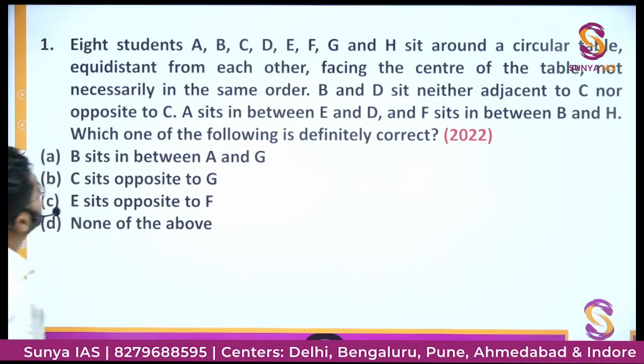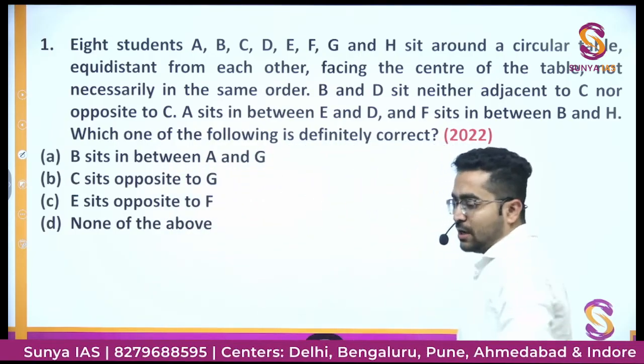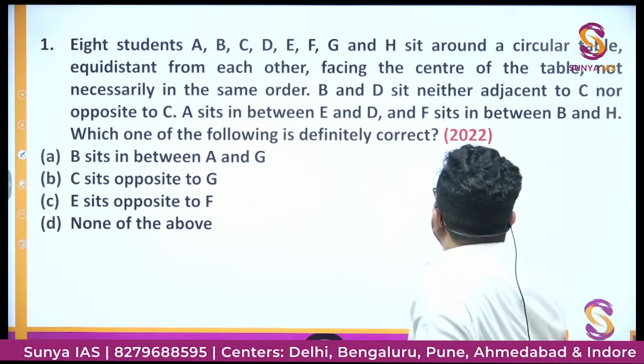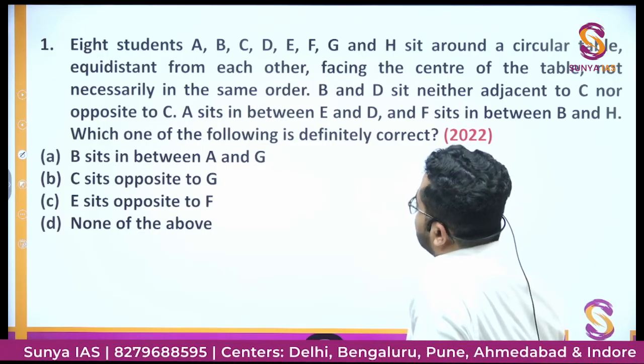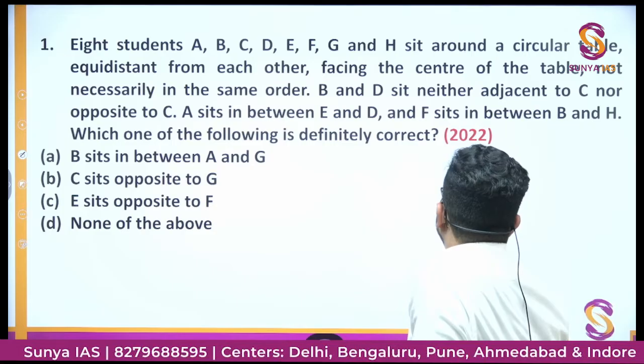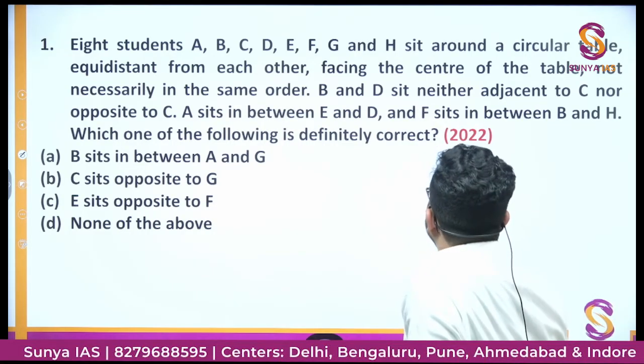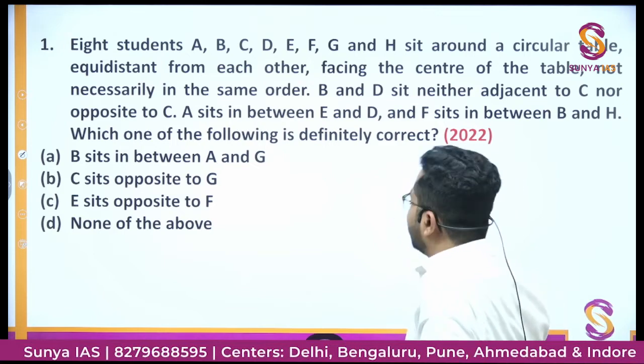8 students A, B, C, D, E, F, G and H sit around a circular table equidistant from each other, facing the center of the table, not necessarily in the same order. B and D sit neither adjacent to C nor opposite to C. A sits in between E and D and F sits in between B and H. Which one of the following is definitely correct?